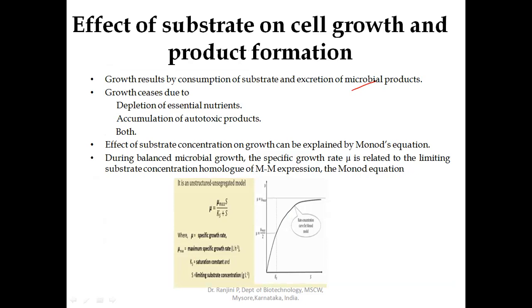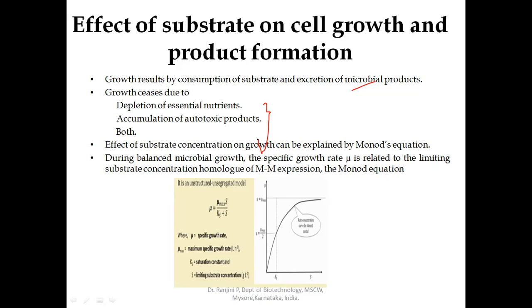At the same time, growth ceases due to depletion of the essential nutrients or accumulation of the autotoxic products, or in some conditions, both.